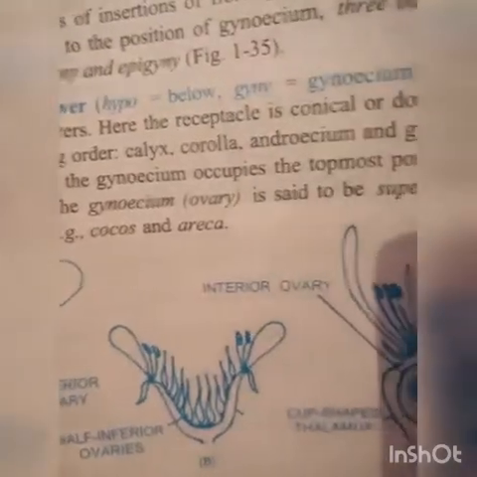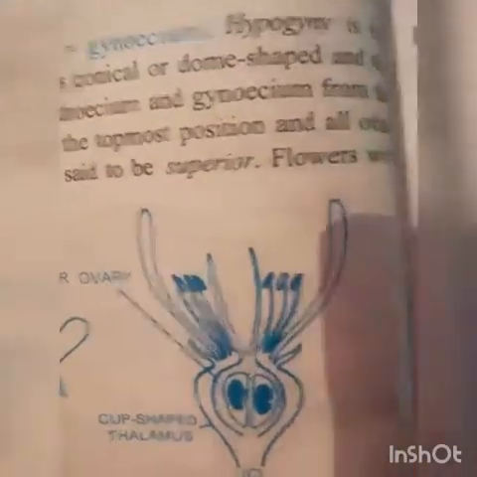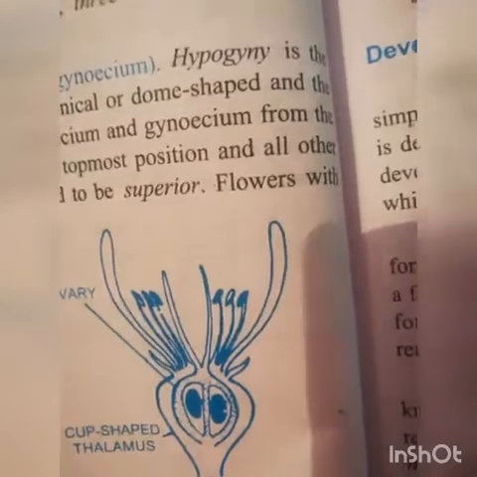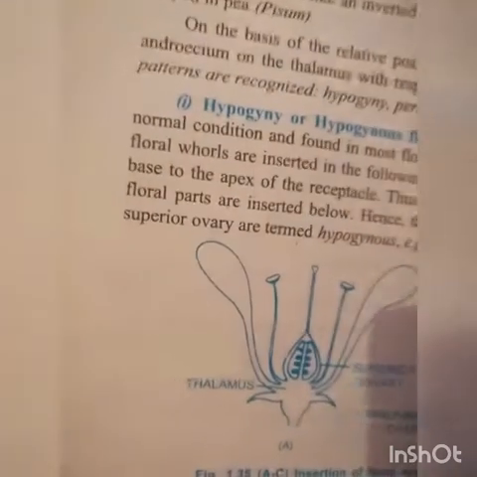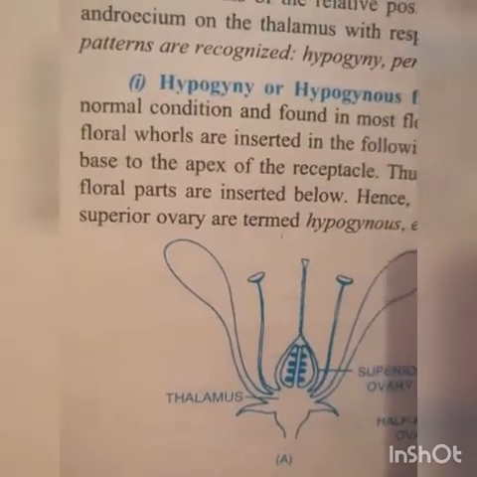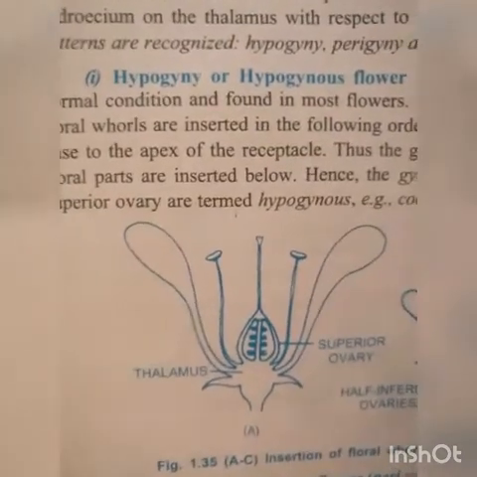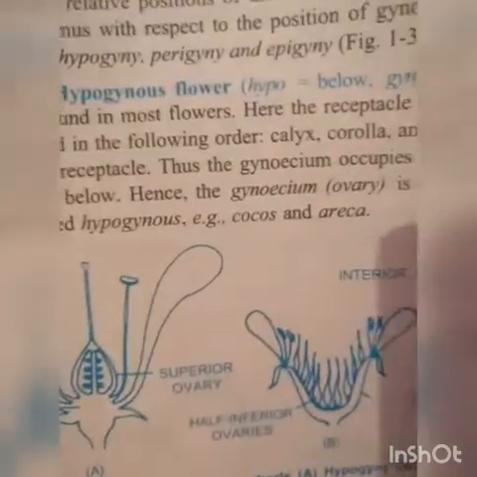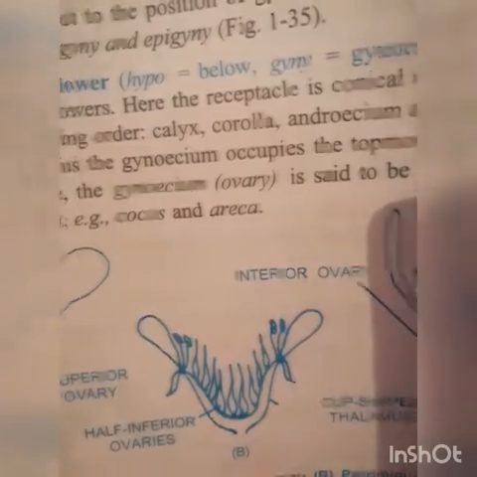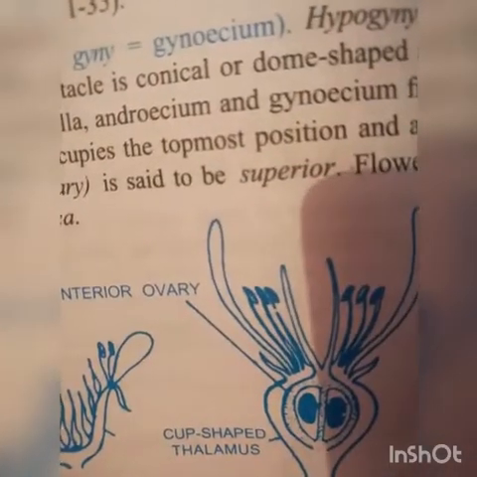Thus the gynoecium occupies the topmost position and all the other floral parts are inserted below the ovary or gynoecium. Hence the ovary is said to be superior.